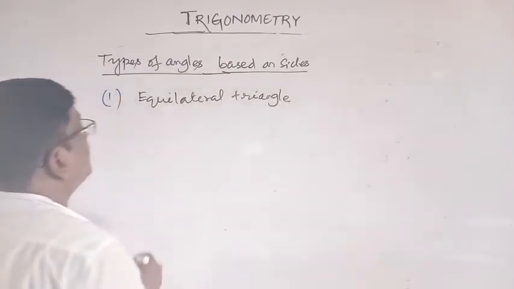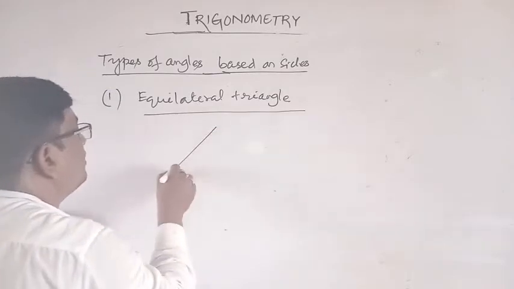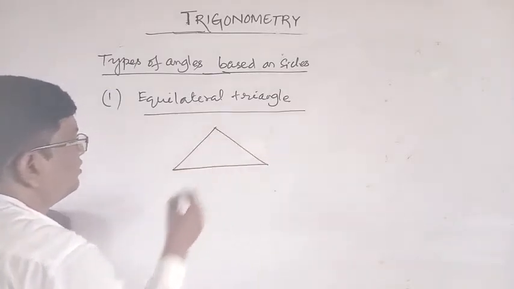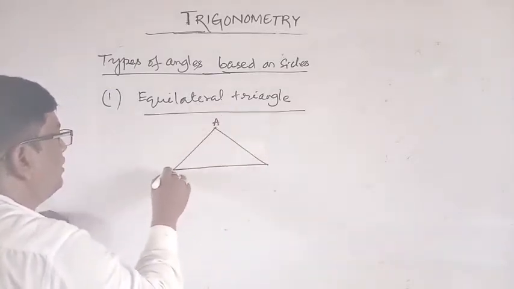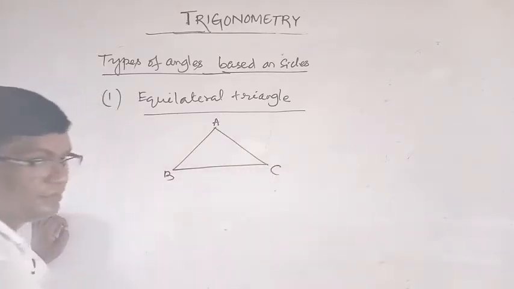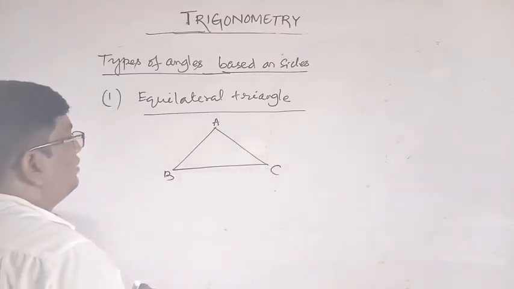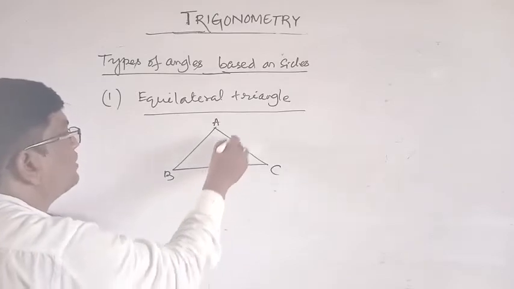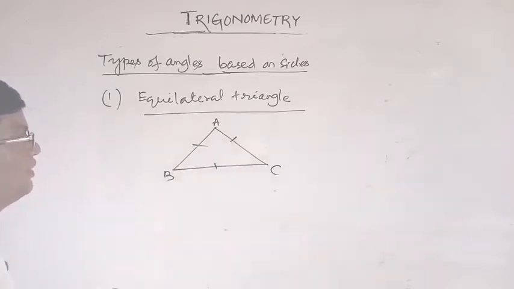What is an equilateral triangle? Each side having equal length. Thus this is A, this is B and this is C. Okay, and if three sides have equal length, then this is called an equilateral triangle.